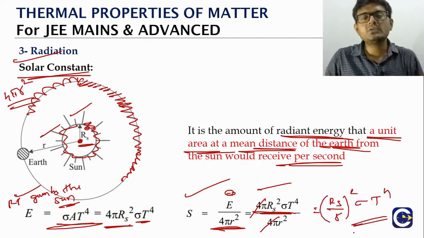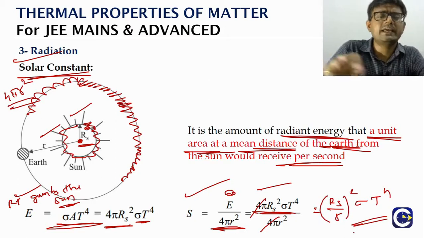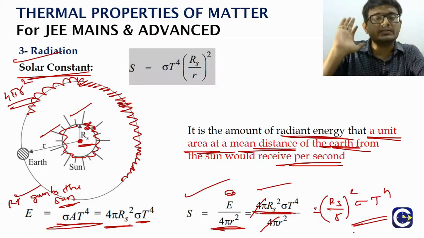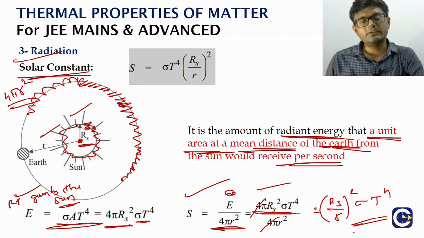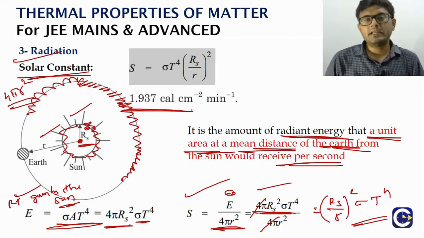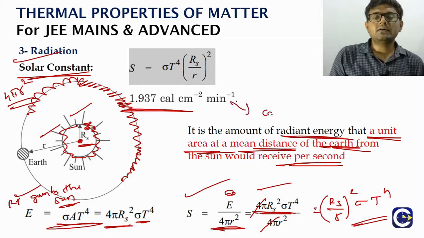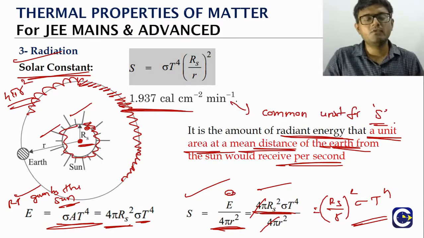Now when we substitute the corresponding values, because the things are known to us, we will get the value of the solar constant. We can just make a note of it. The value will be approximately 1.937 calorie per centimeter square per minute. This is a common unit for the solar constant. If you want, we can even change it into SI unit and check the value.